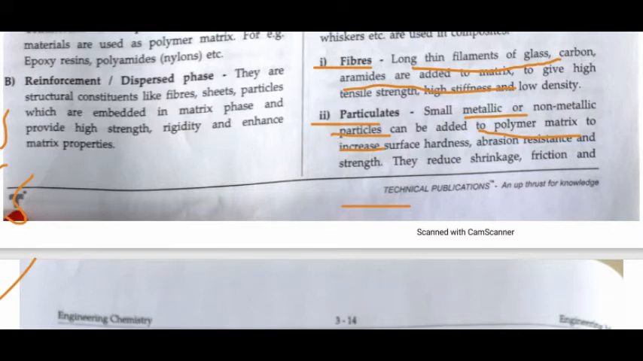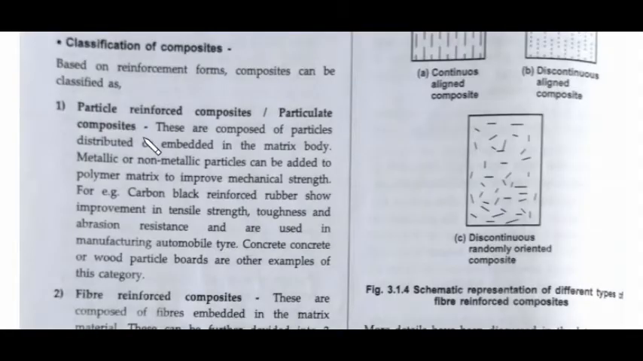So the next that we have to study is the classification of composites, how the composites are classified. The particle reinforcement composite and particulates, this is the first. The fiber reinforcement composite, this is second. And in this you have to study the different structures and how these are arranged. And the third type is the structural composites.